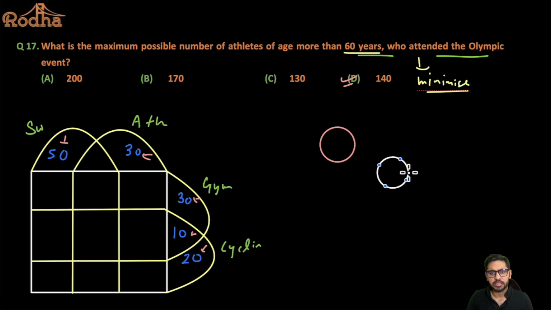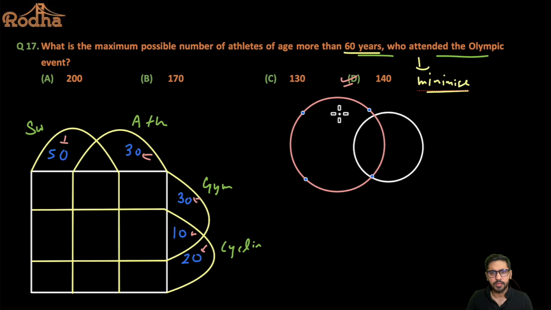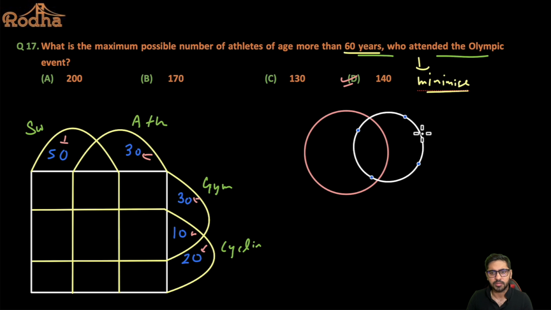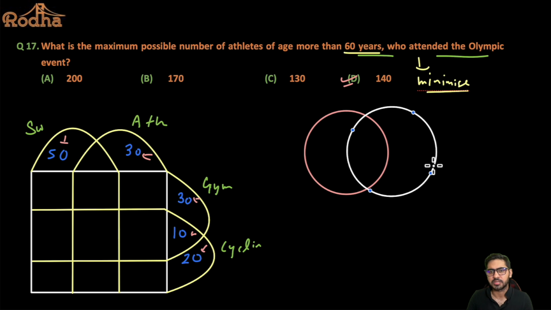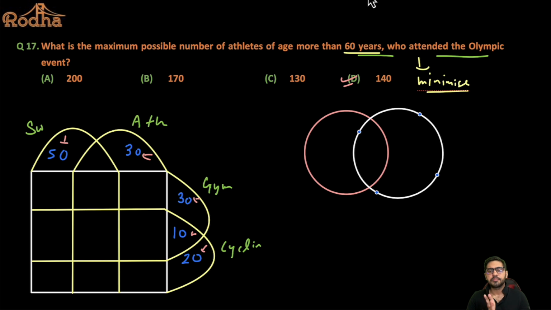Now, I'll just expand these a little. Just understand why we minimize and maximize, and how we do it. Just a bit of very basic basics here. For example, let's say only this is 50, this is 40, and this is 10, right? So right now, what is the union of this entire thing? Can I say the union is 100, isn't it?